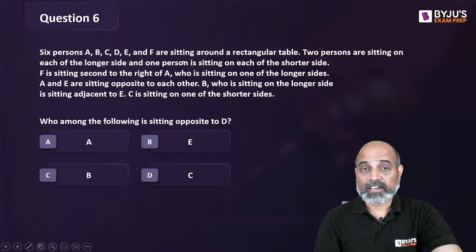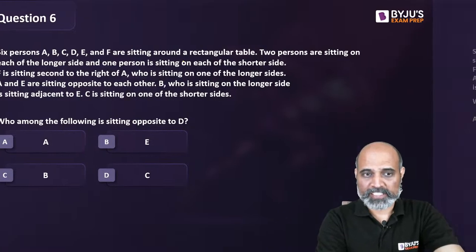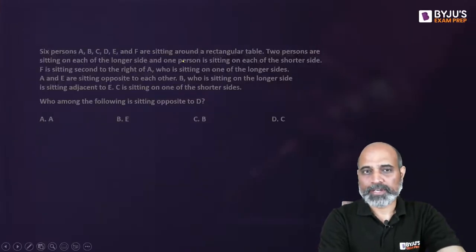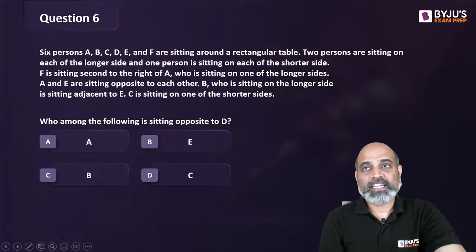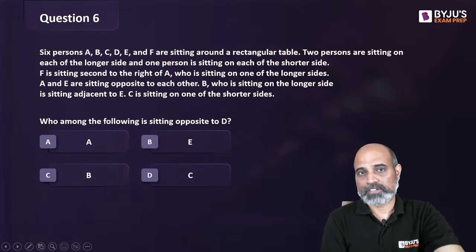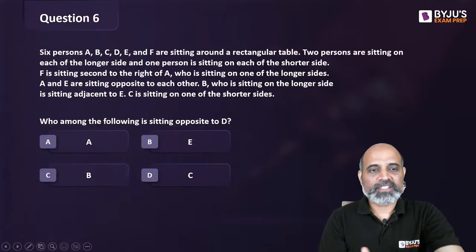Now, again, a new set, right? So let's see if it's a singlet or is it set based. There is only one question related to it. 6 people are seated around a rectangular table. Now a rectangular table is not square or circular where every edge is symmetrical. Here, the longer sides are going to be symmetrical to each other, and the shorter ones are going to be symmetrical to each other. The longer and shorter sides are going to be different. Now, 2 people are seated on each of the longer sides, 1 person is sitting on each of the shorter sides, and so on.